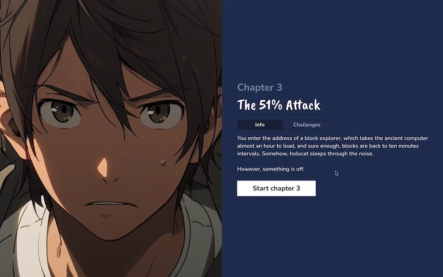Then the 51%, that's where it gets personal. So where chapter 3 starts, the image concept is that it's all about people, because a 51% attack is just computers guessing numbers. It's not that exciting to visualize. So we're making it about people here. So you can kind of tell there's something intense coming up here.